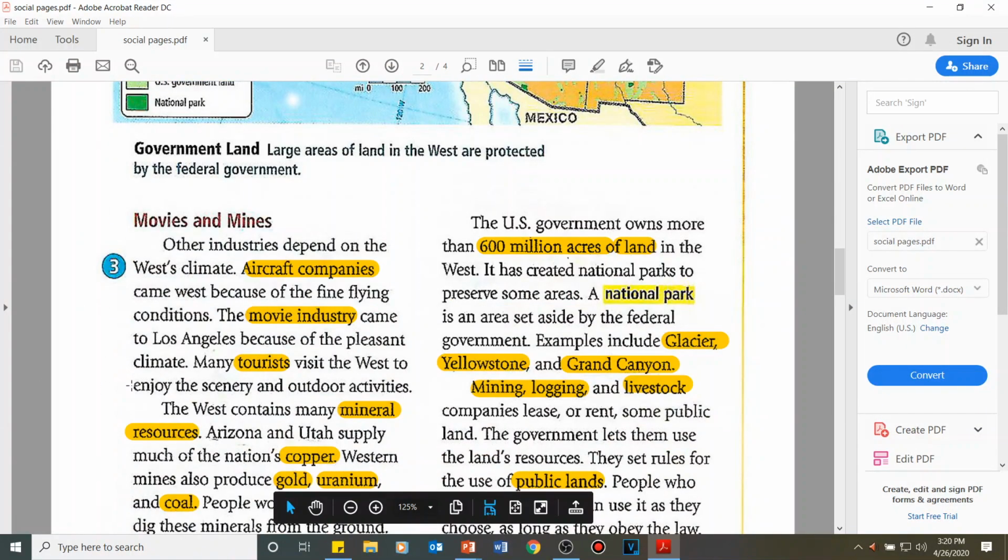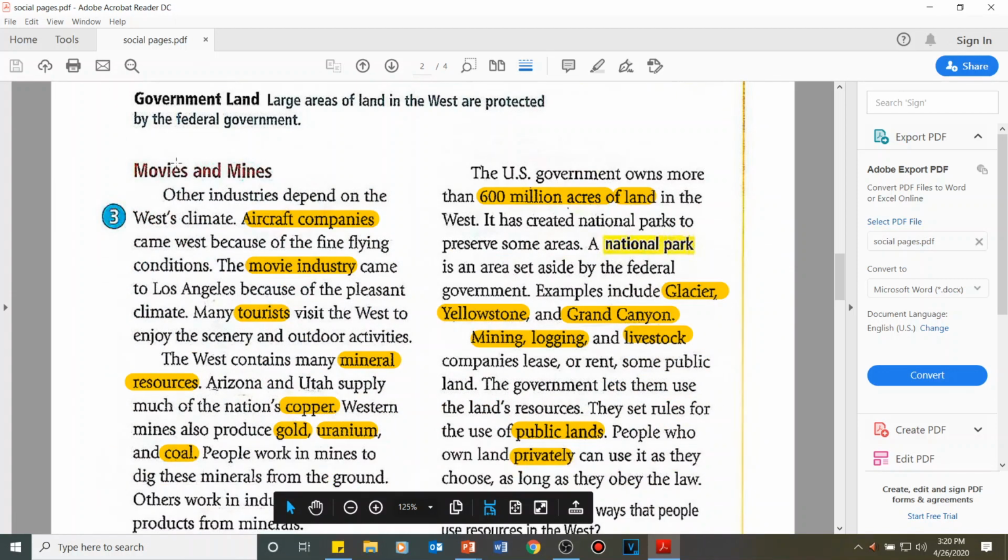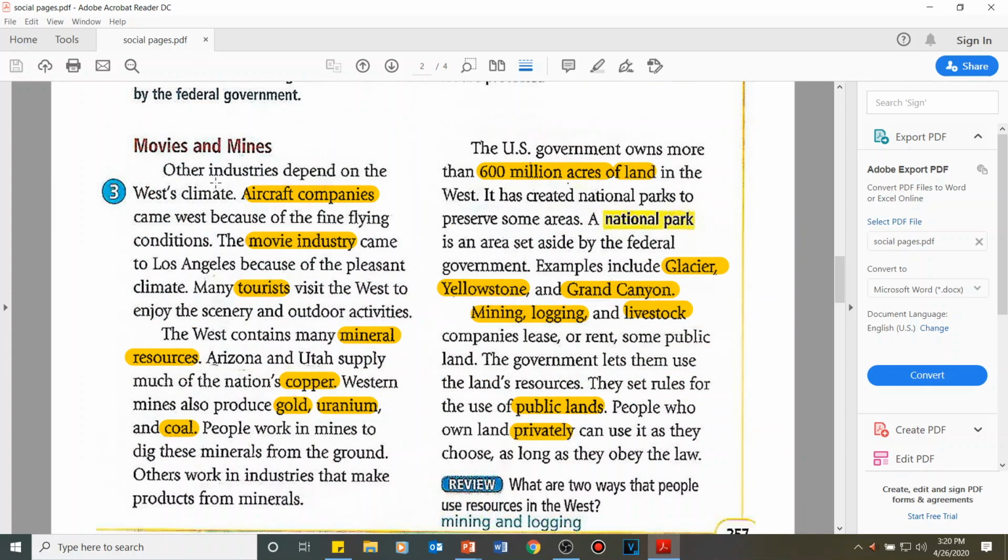So let's continue reading this page right now. Here, movies and mines. Other industries depend on the West's climate. Aircraft companies came west because of the fine flying conditions. The movie industry came to Los Angeles because of the pleasant climate. Many tourists visit the West to enjoy the scenery and outdoor activities. So in this first paragraph, you can see that most industries in the West are based on the West's climate. We have aircraft companies, we have the movie industry, and we have tourism, or many tourists visiting the country.